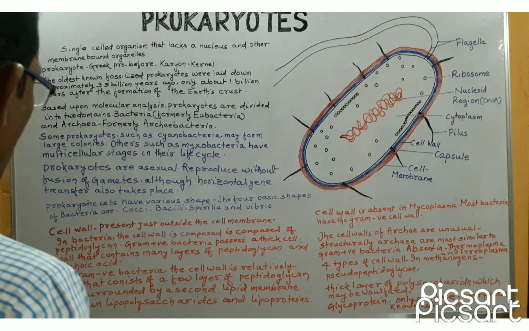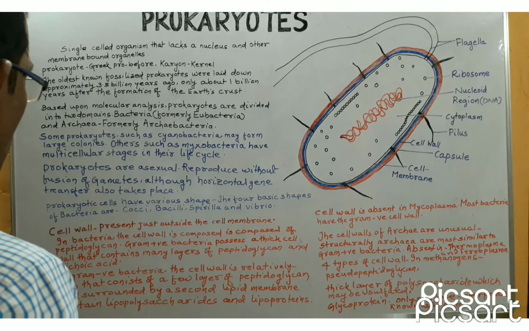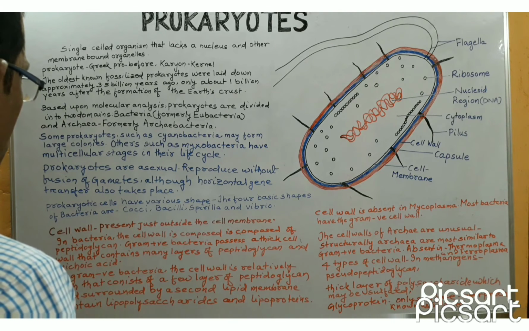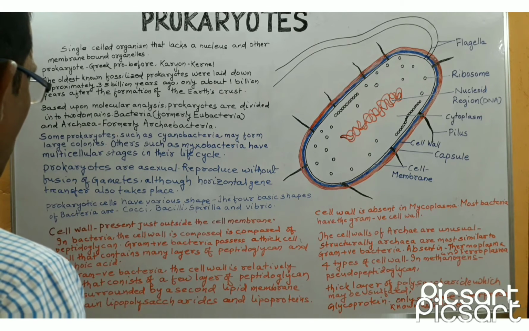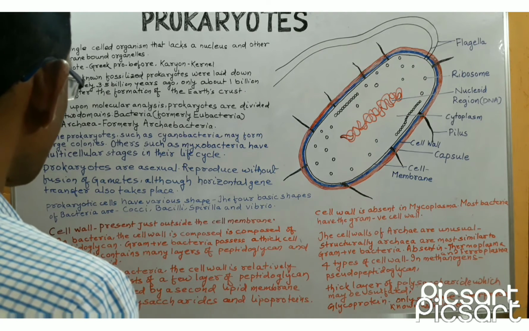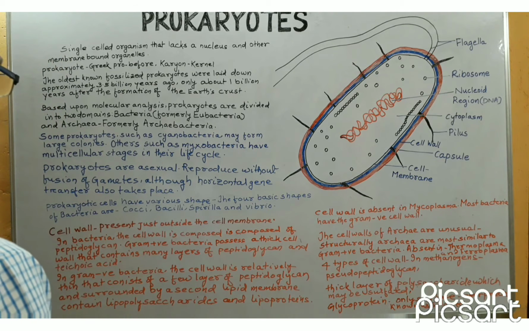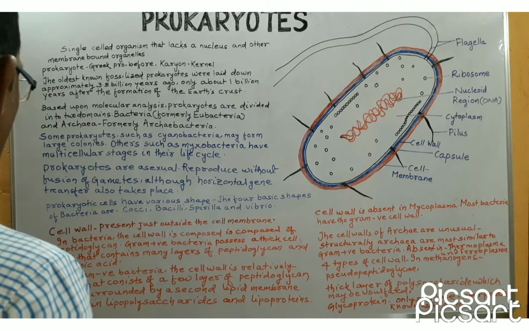On the basis of the composition of cell wall, bacteria can be divided into two different groups. One is gram-positive bacteria, other is gram-negative bacteria. Gram-positive bacteria possess a thick cell wall that contain many layers of peptidoglycan and teichoic acid.